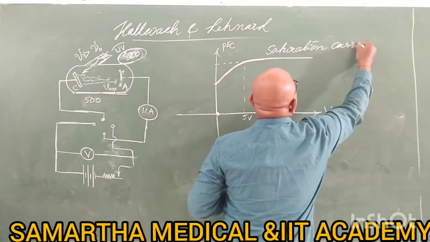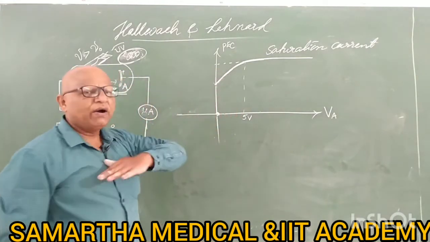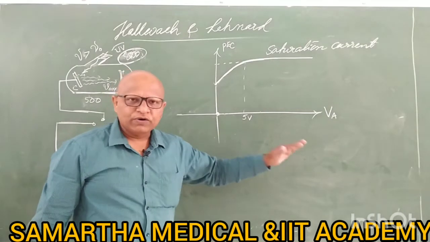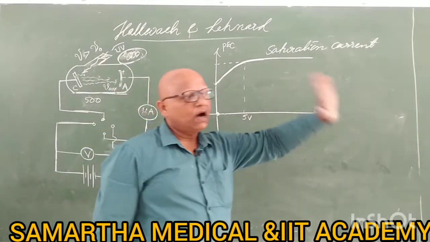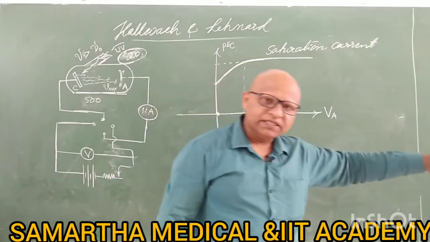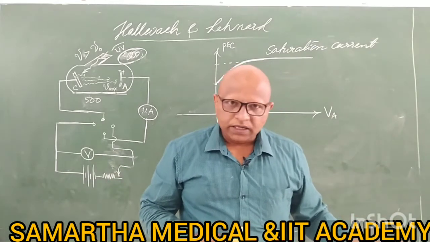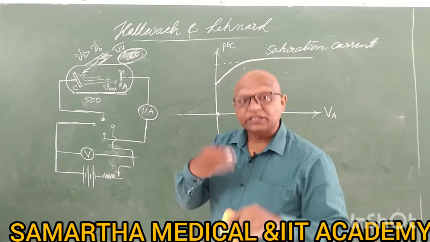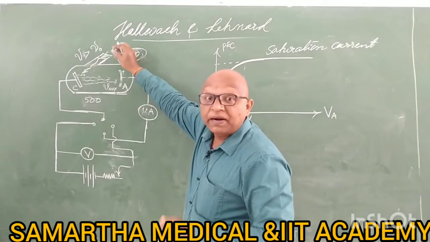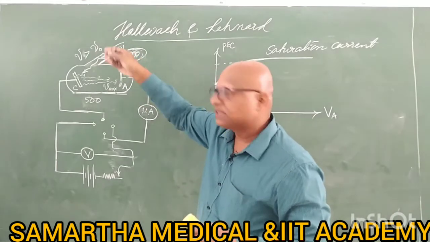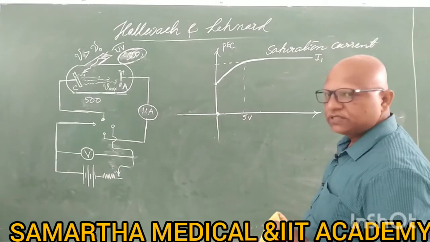This current is called saturation current. What do you mean by saturation current? Now you have reached saturation. There will be no further increase in the current value, because all the electrons which are released are absorbed and the current has reached its maximum value, because extra electrons are not released for that intensity. If you want extra electrons, if you want 1000 electrons, you have to increase the brightness, the intensity. This is the saturation current for intensity I1.